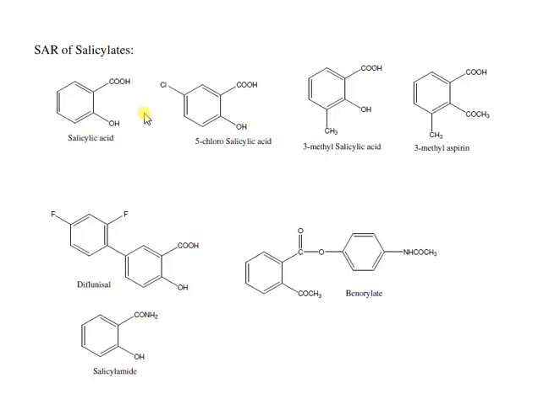Today we will discuss only the structural activity relationship of the salicylates, which is the first class of non-steroidal anti-inflammatory agents. Along with this, the Salol principle: what is meant by the Salol principle, then partial Salol and true Salol. The true Salol is also called the full Salol. The salicylic acid derivatives are divided into two types.